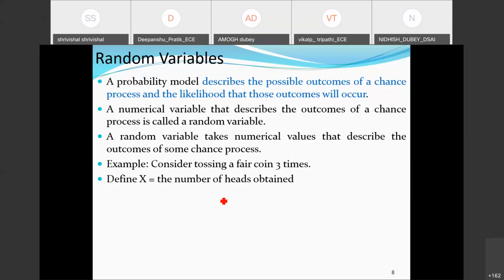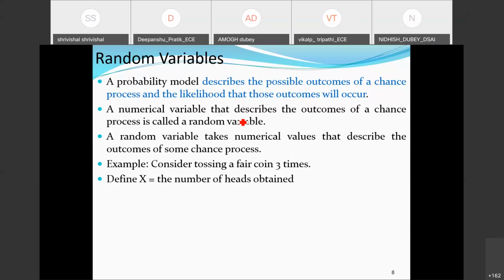For example, if I'm going to toss a coin, even if I have tossed the coin 10 times, 100 times, 2000 times or 10,000 times, still when I perform a new experiment, I'm not sure whether the outcome will be head or tail. No one can give a guarantee. So always some level of uncertainty is involved, some likelihood is there. This is what the sentence means: the possible outcomes of a chance process and the likelihood that those outcomes will occur.